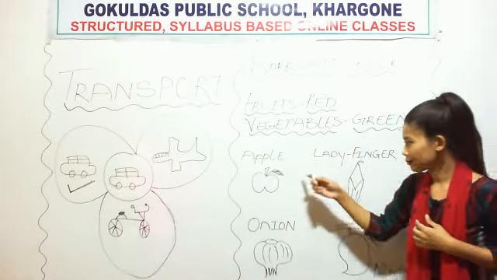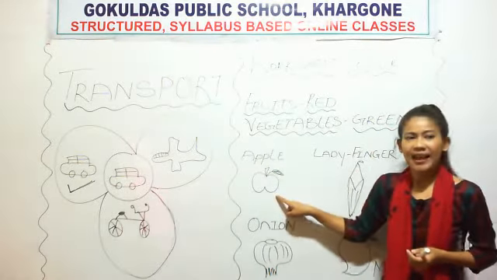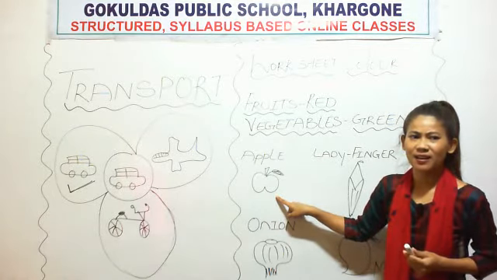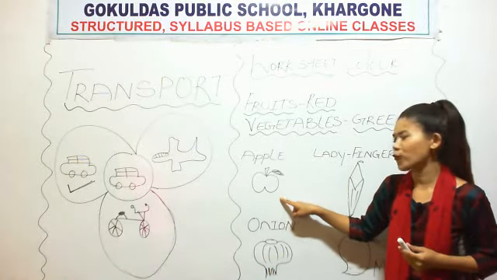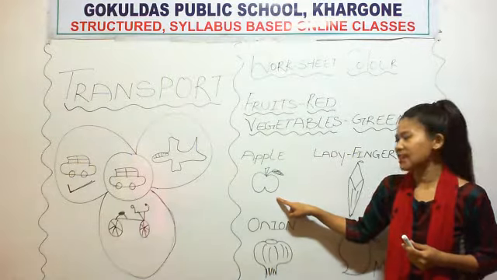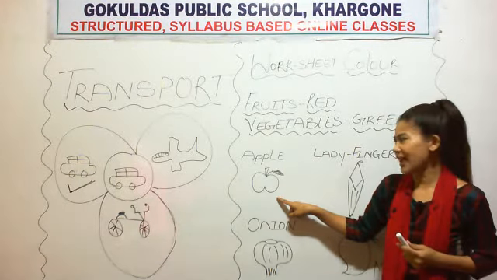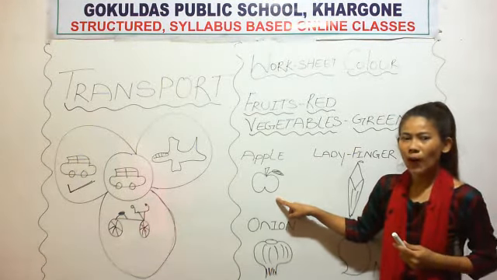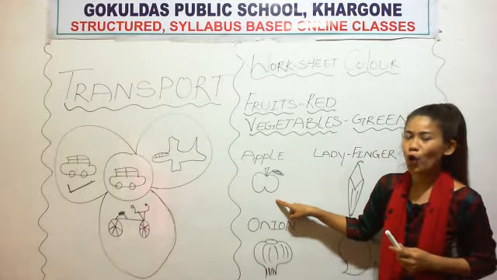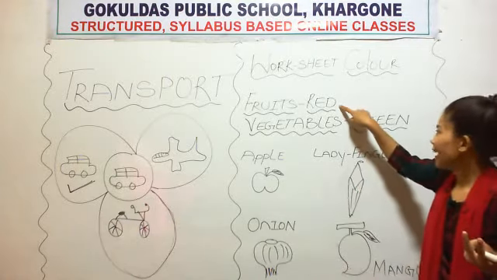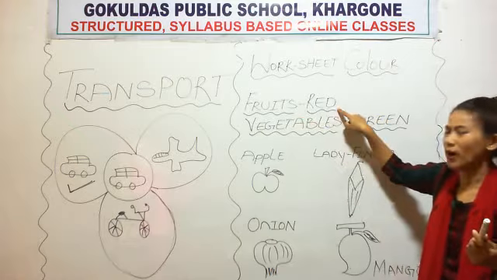See, what is this? Is this a fruit or a vegetable? This is a fruit. So which color will you put? Red color. Fruit means you will put red color.